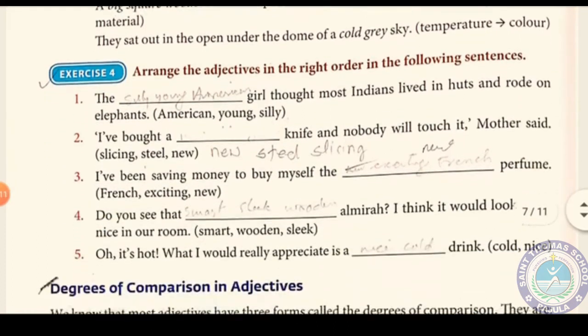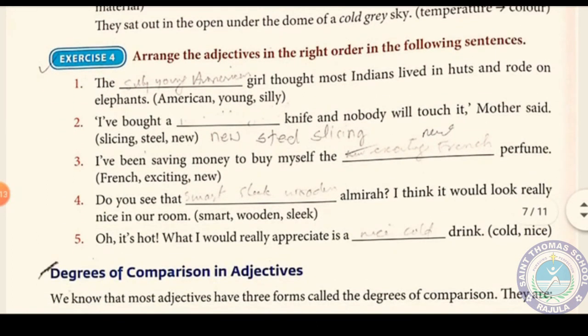And exercise 4 is typically based on that. I am sending you the answer for that exercise also. It is not with the question, it is without the question. I have only written the order of the adjectives.